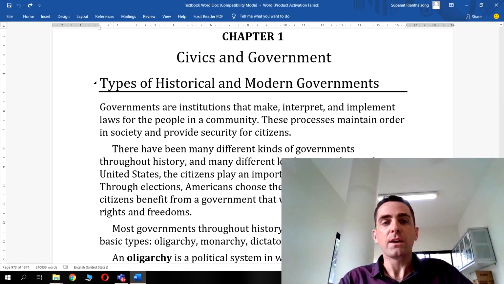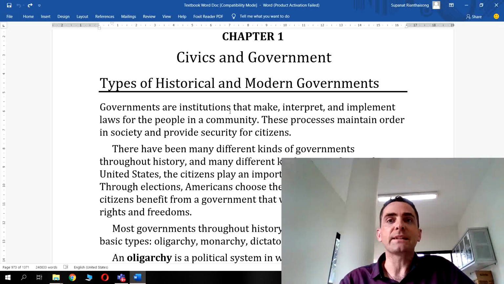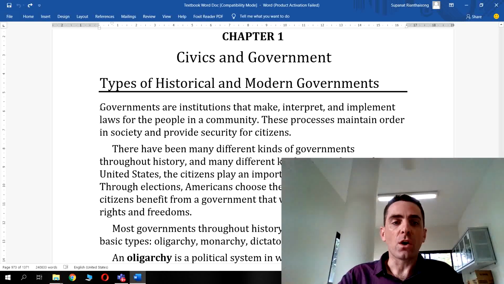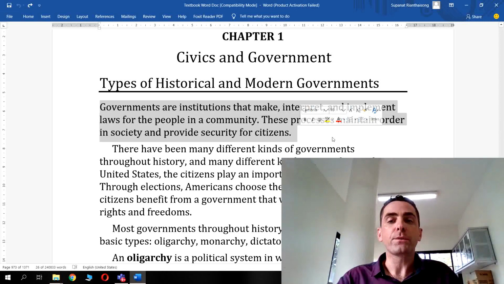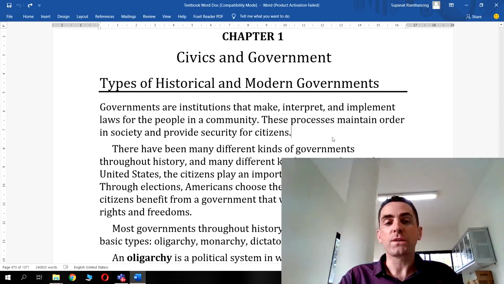We're going to be thinking about types of historical and modern governments. Question 1 is, what is a government? Well, governments are institutions that make, interpret, and implement laws for the people in a community. These processes maintain order in society and provide security for citizens.